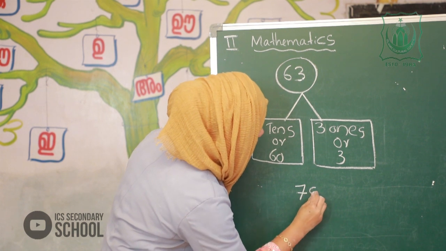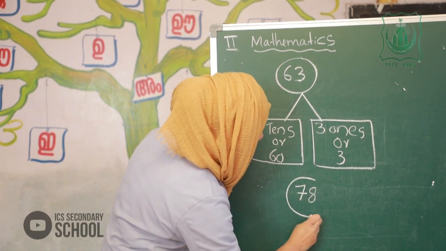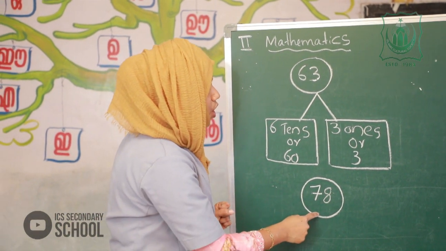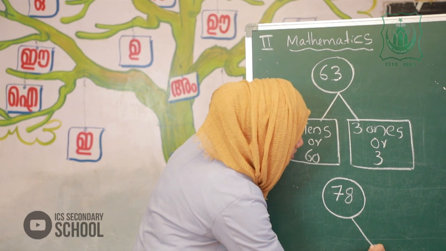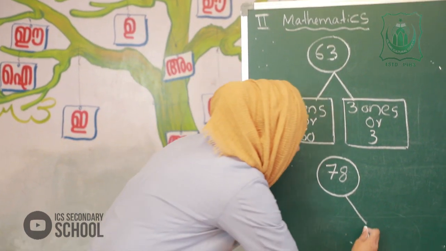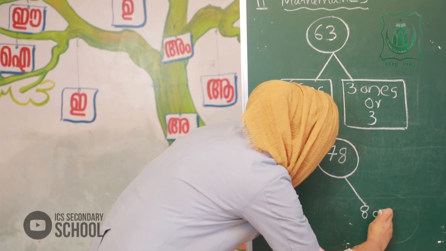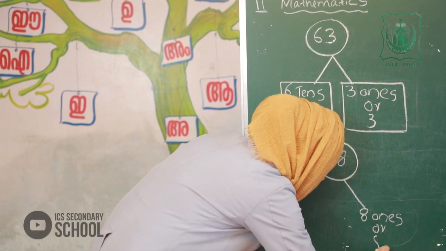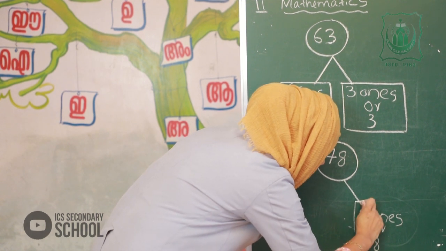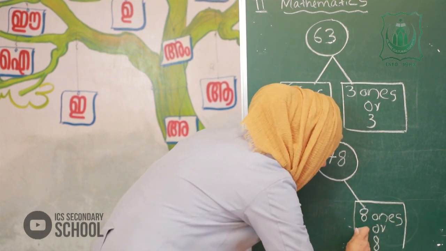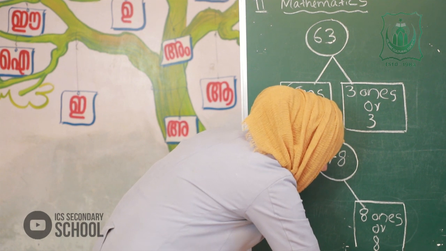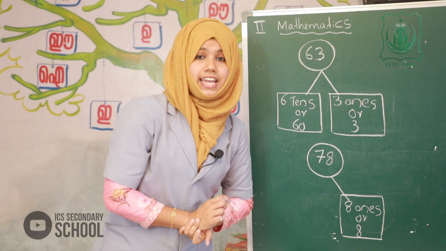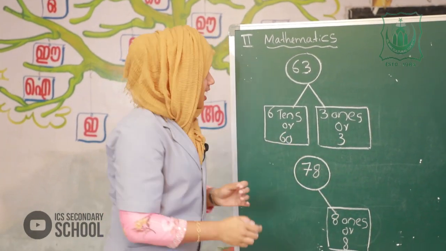78. Okay. The place value of 8. Yes, 8 ones, or 8. Okay? 8 ones are the place value of 8 in the number 78. The place value of 8 is 8 ones or 8.